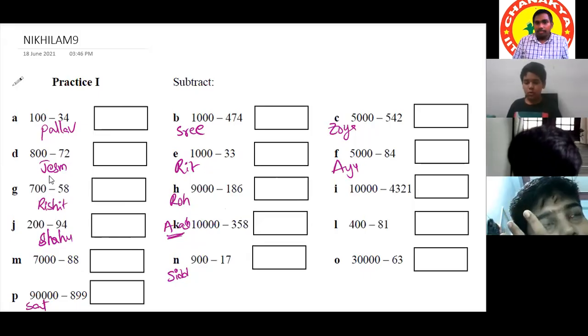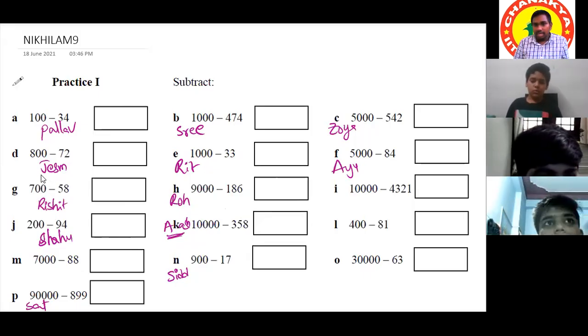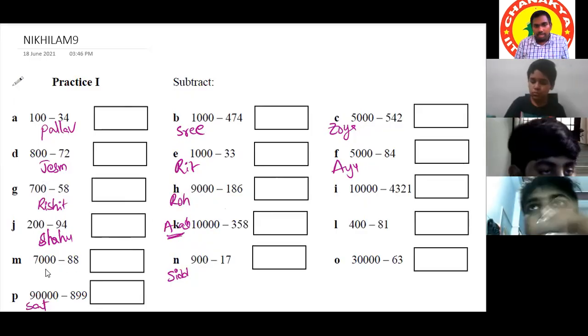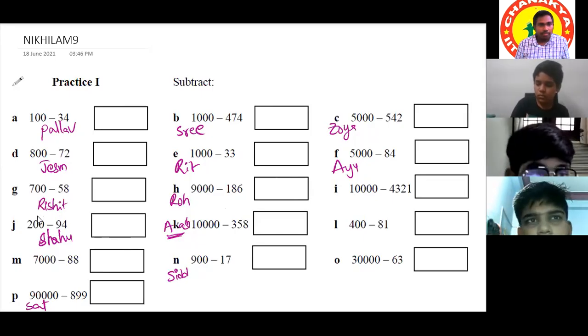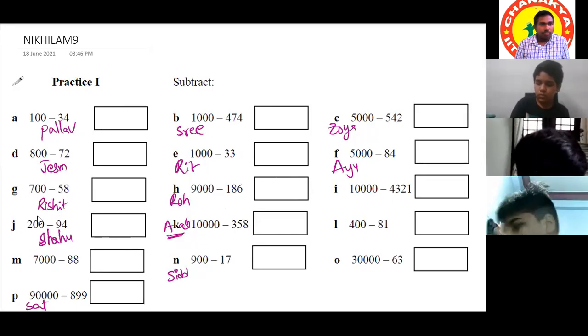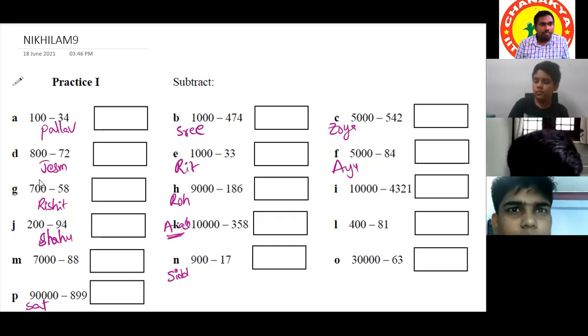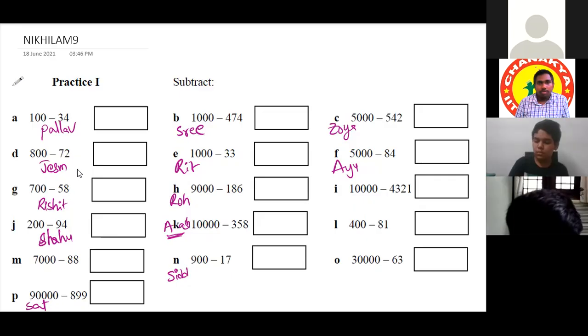Okay, there are many other questions. I, L, O, and one more question, M, and G also. G is already taken. I is not taken by anyone. Yeah, P. D. Jasmita.